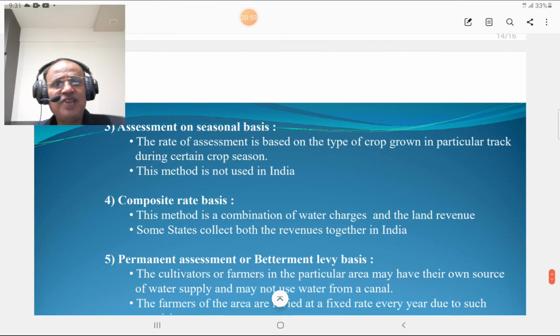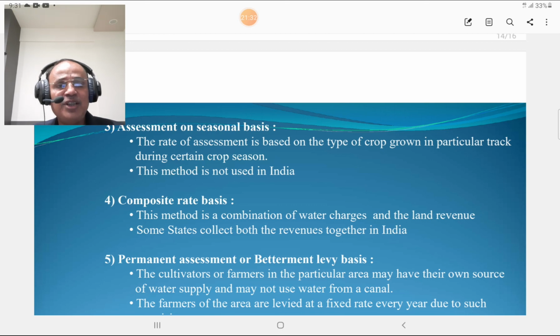Then assessment on seasonal basis. The rate of assessment is based on the type of crop grown in a particular tract during a certain crop season. This method is not used in India, but in other countries, if you grow tobacco, the rate is different, but if you grow jowar or rice, the rate is different. The assessment in kharif season is more than that of rabi season. Like that, assessment is based on a particular season, and such assessments are called assessment on seasonal basis.